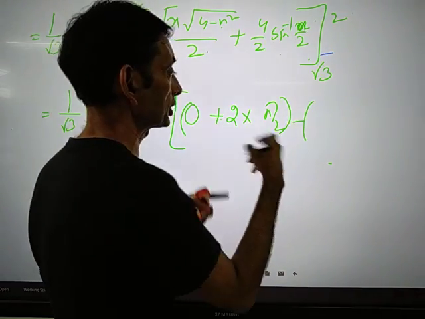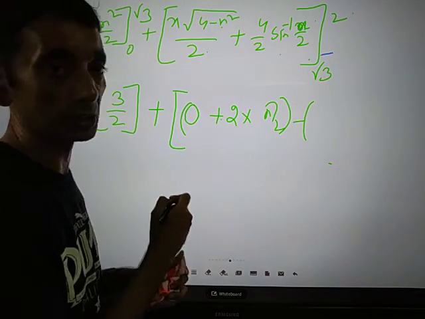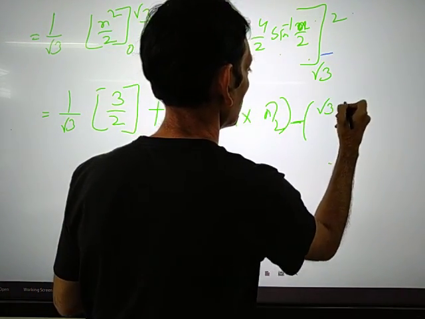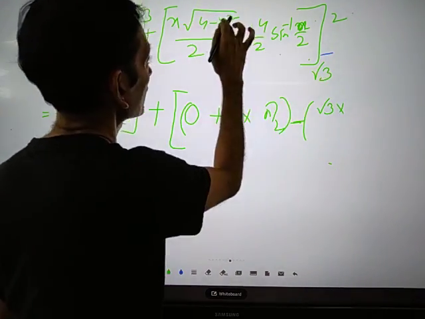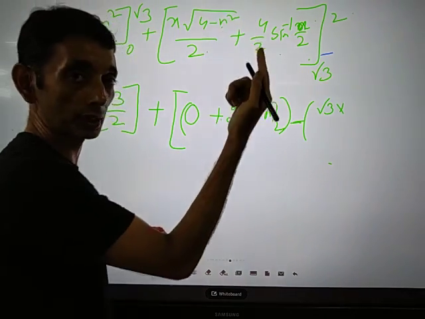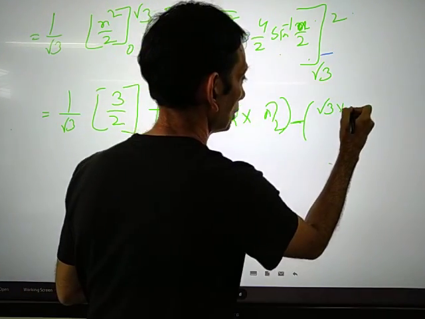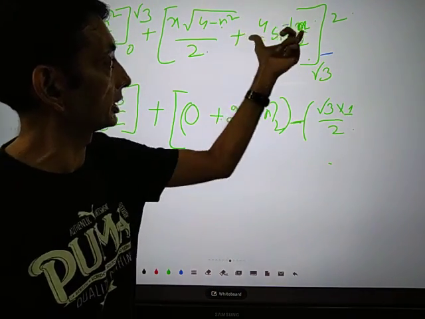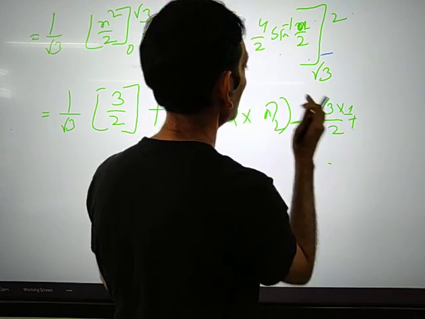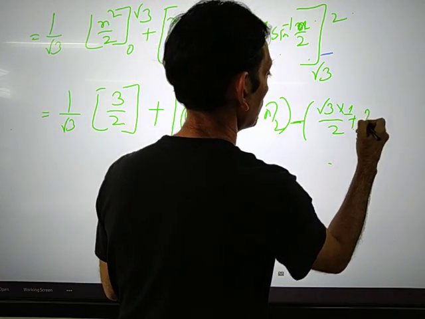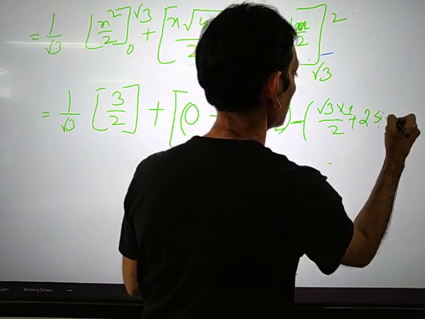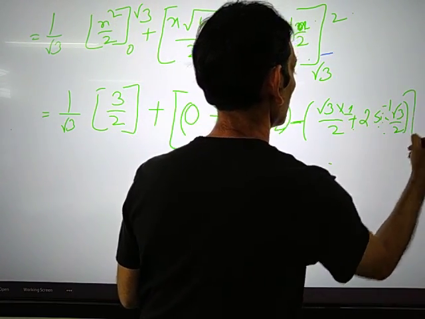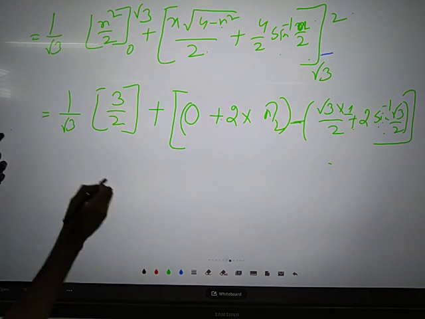Now let's substitute the lower limit. This is minus, so it will be root 3. If you substitute root 3 there, root 3 squared is 3. 4 minus 3 is 1. So it will be only 1 by 2. Then it is coming to this. Plus 4 by 2 means it's 2, and sine inverse, if you substitute root 3, it's root 3 by 2. Done. So let's just continue.